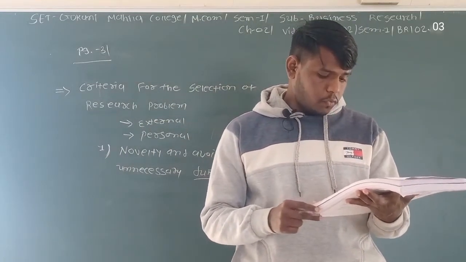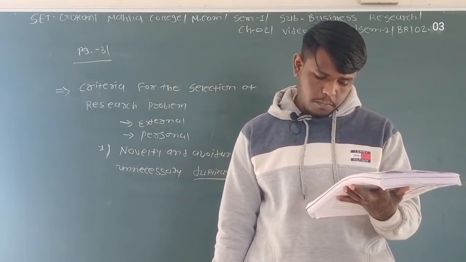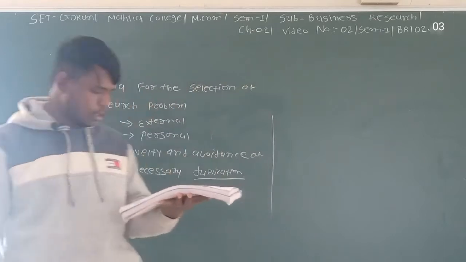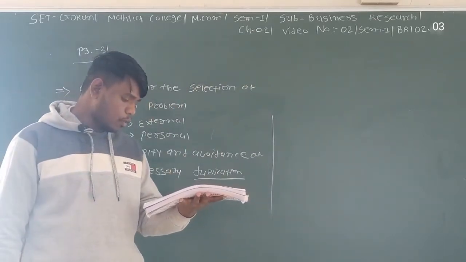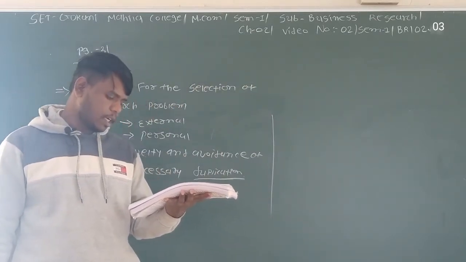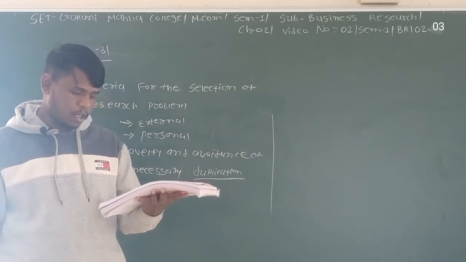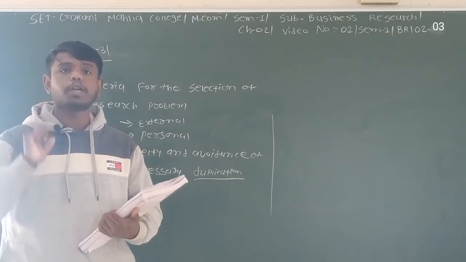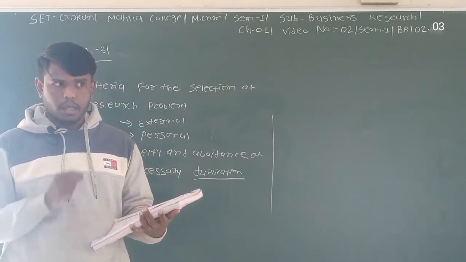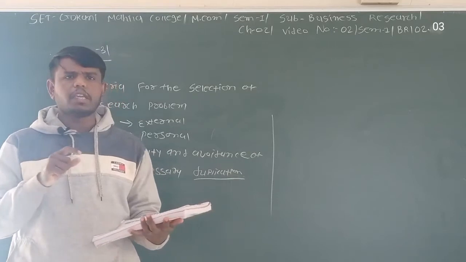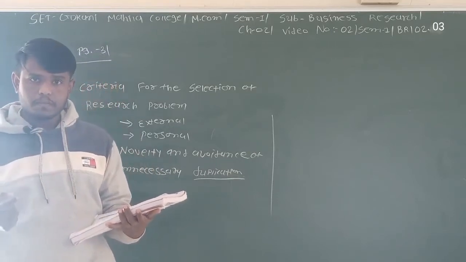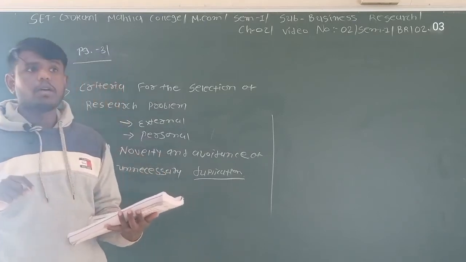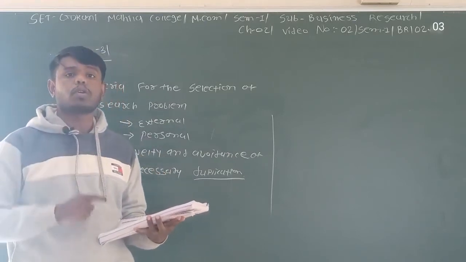The criterion of importance in choice of a problem involves such matters as significance for the field involved, timeliness and practical value in terms of application and implementation of the result. It means what is the effect of that particular field. In field you can basically take any industry, any geographical area, any particular area or any particular group or class.